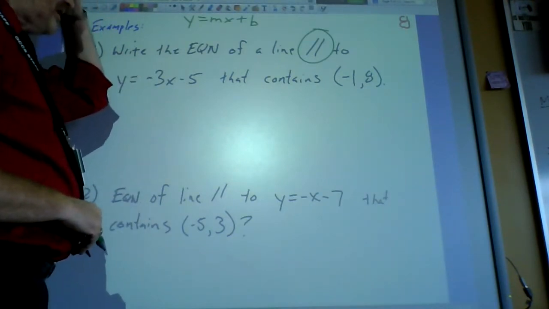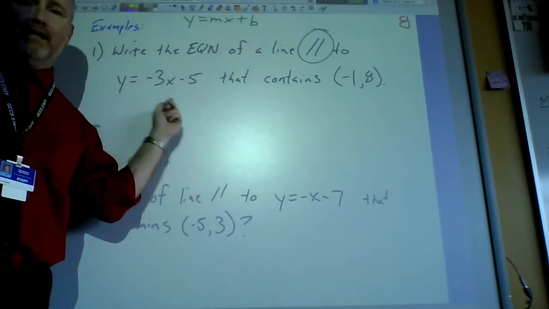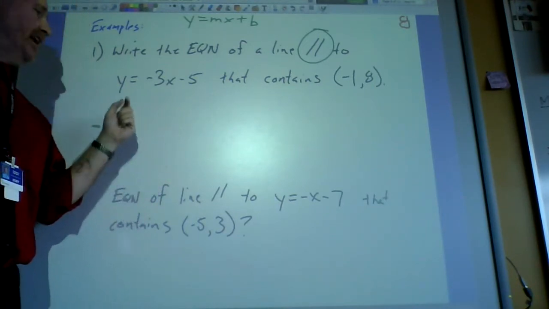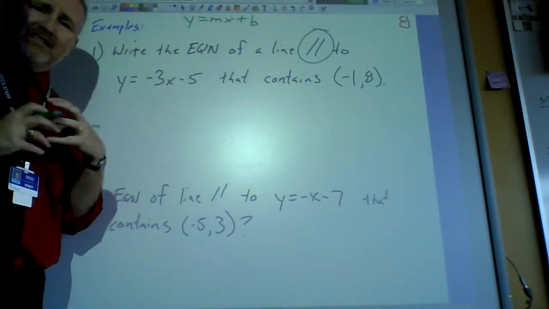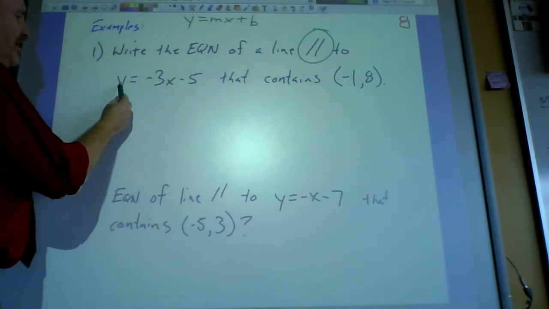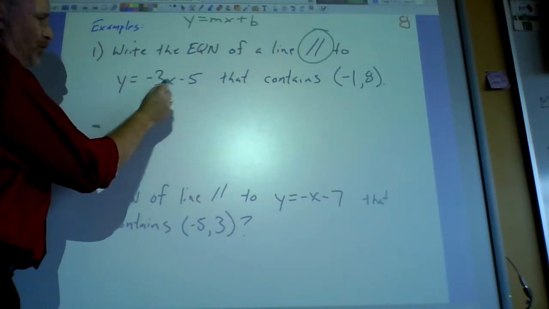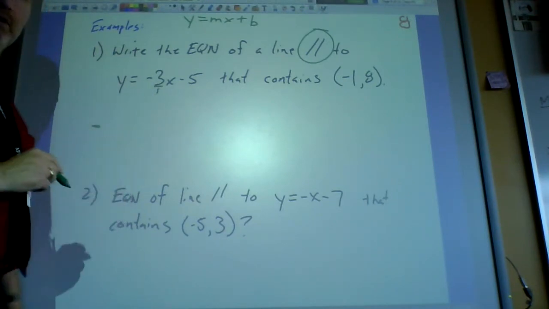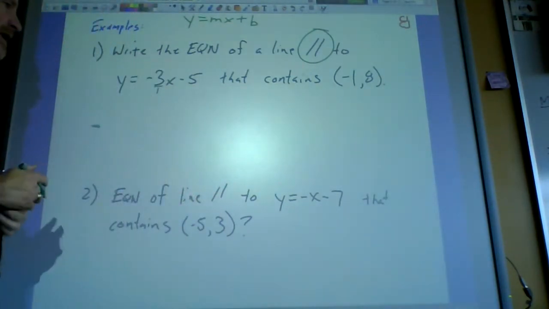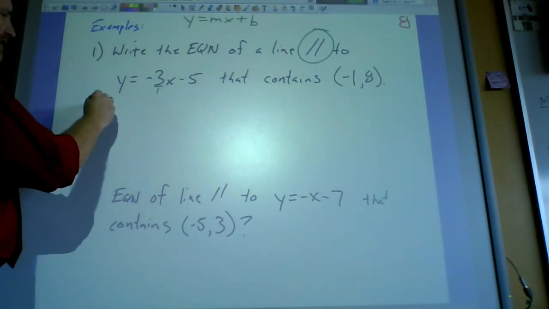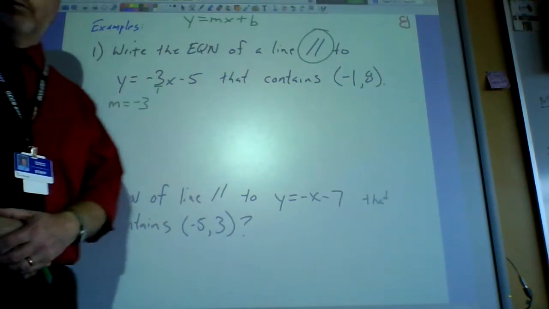All right. So if I want to be parallel to him, I hope everybody can look at this and just tell me what his slope is. If you can't, I'll remind you that if the y is by itself, which it is, then the slope is the number stuck to the front of the x. So y is by itself, here's the x, so his slope is -3, and if you want, you can say -3/1. We do usually, in many instances, like our slope to be a fraction, so you can put it over 1 if you like. And so we've got the first ingredient. The first ingredient, slope, is -3, all right? Because we want to be parallel to him.